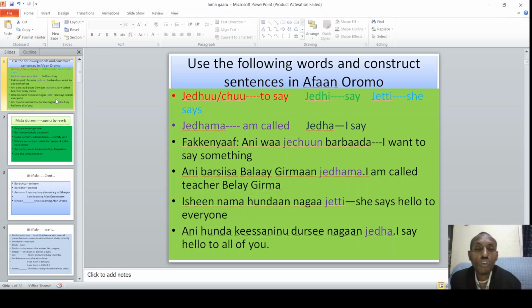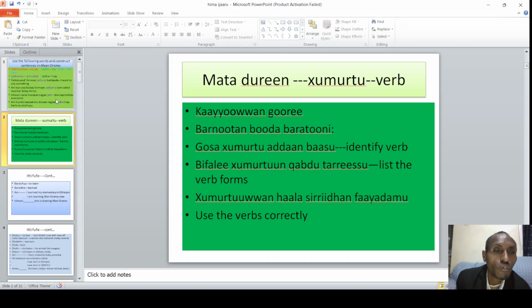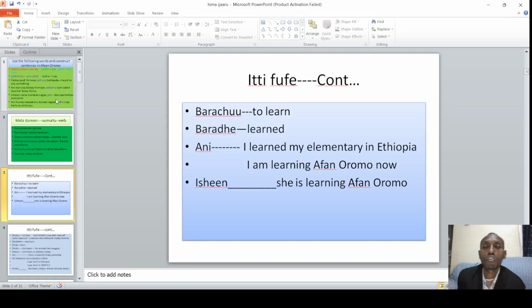So this is based on the subject, as well as the tense, and the passive or active nature of the verb. There may be verbs like barachu, to learn, barane, past, learn. Ani, I learned elementary in Ethiopia. Ani mana barumsa sadarkaa tokkoffaa Itoophiyaatti baradhe.